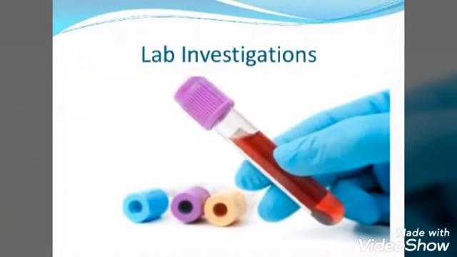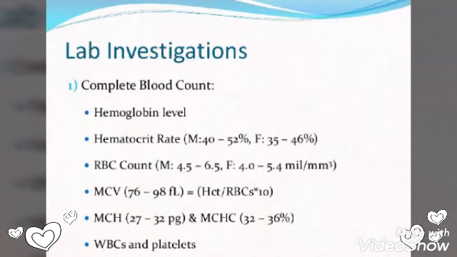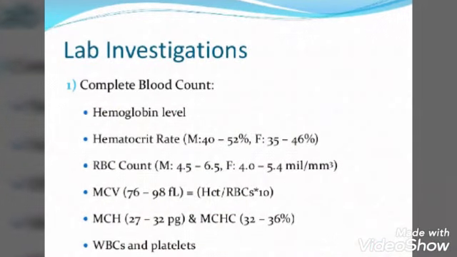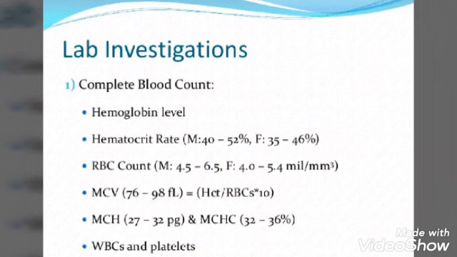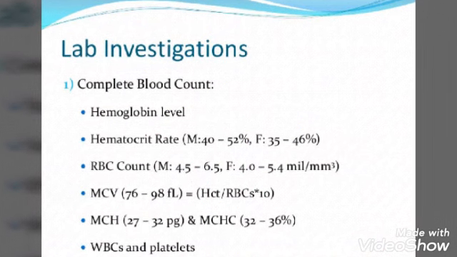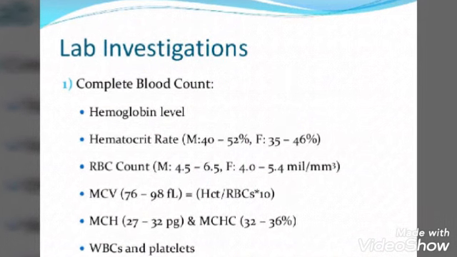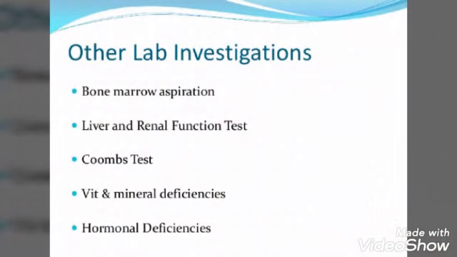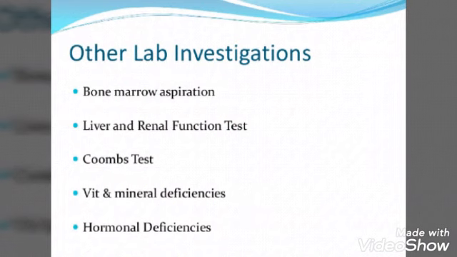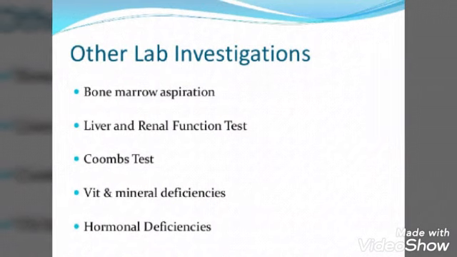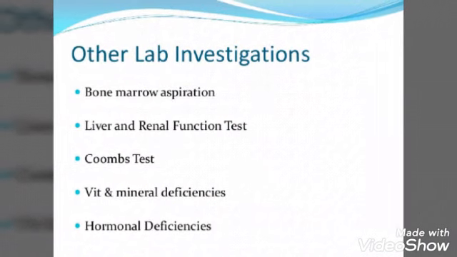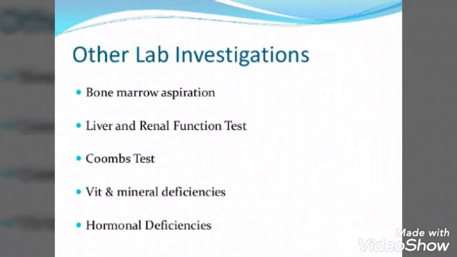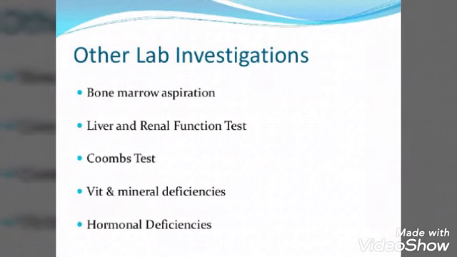In lab investigations, we will go for the complete blood count. In a complete blood count, you will be checking the RBC count, hemoglobin level, and hematocrit value. These are the purposes for which we do lab investigations. Other lab investigations you can go for are bone marrow aspiration, liver and renal function tests, Coombs test, vitamin and mineral deficiencies, and hormonal deficiencies. These are also related tests that will be performed when the patient is anemic.